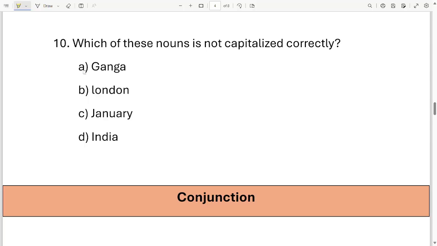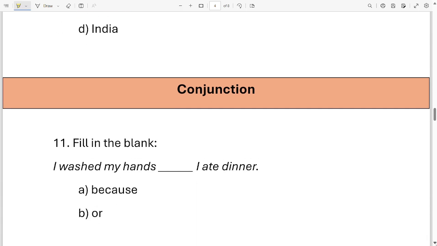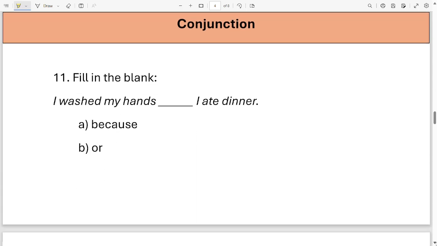Okay, question 10. Which of these nouns is not capitalized correctly? Ganga, London, January, India. Which one is it? It is option B, London. Okay. The last one was very easy. Let's move on to the conjunction questions.